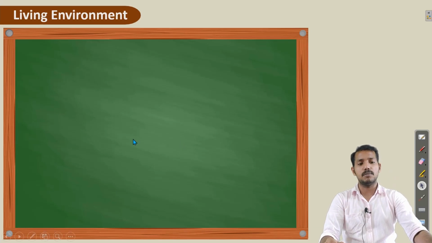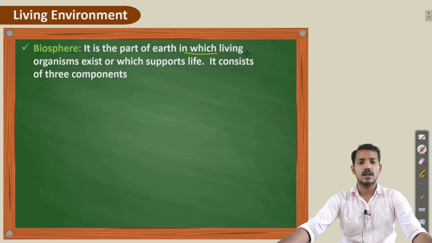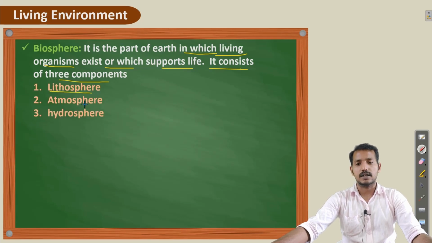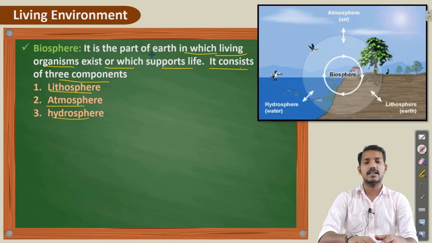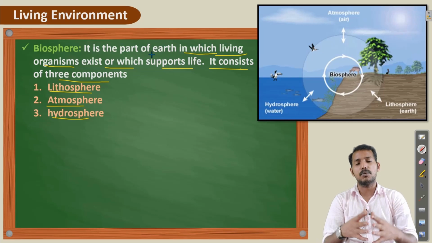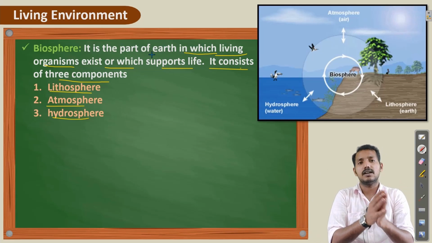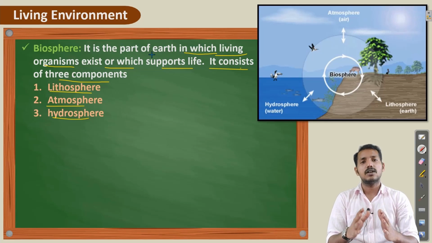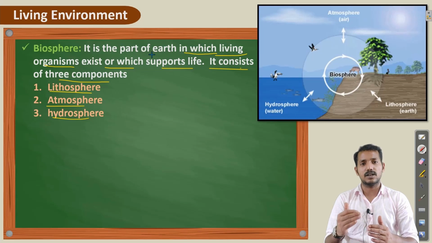The first one is the biosphere. What is the biosphere? It is a part of earth in which living organisms exist or which supports life. It consists of three components called lithosphere, atmosphere and hydrosphere. That means not all parts of earth support life. So this area is mainly classified into three sections or components.